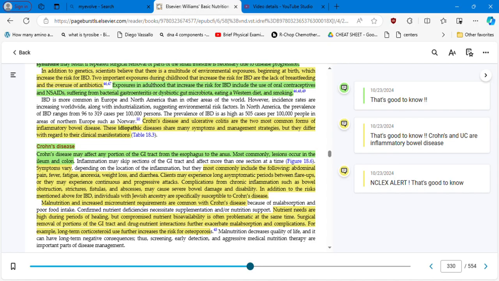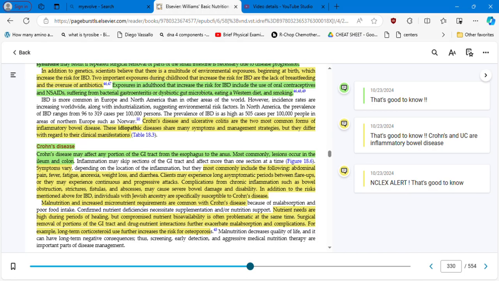This is not a very easy to handle disease. Okay, let me tell you up front. It's a very sad condition. So you have a period of flare-ups, right? Or you have continuous and progressive attacks. And in the middle, you are having abdominal pain, fever, fatigue, anorexia, weight loss, and diarrhea.